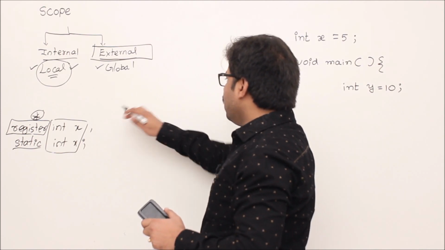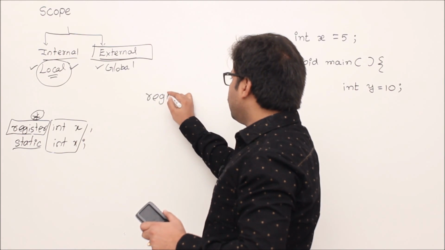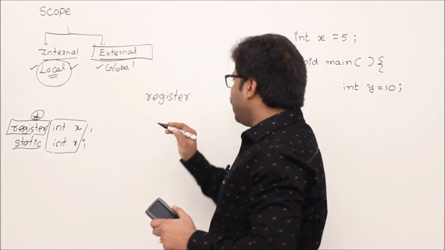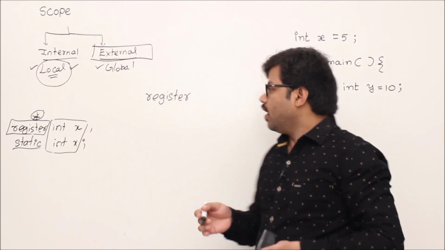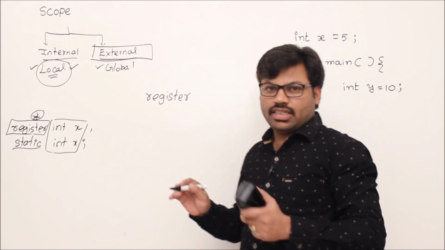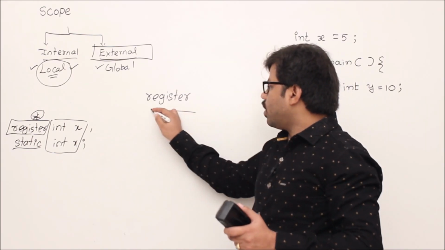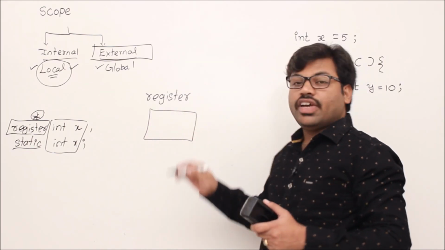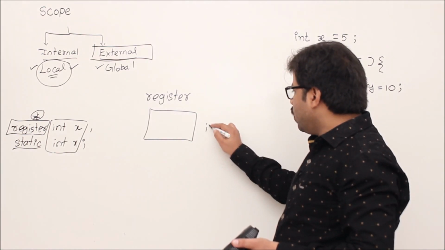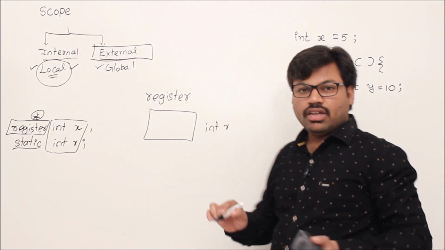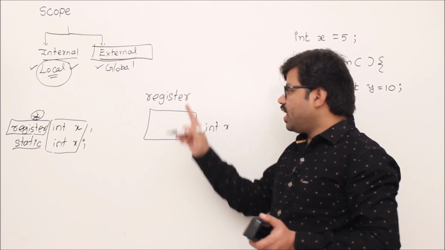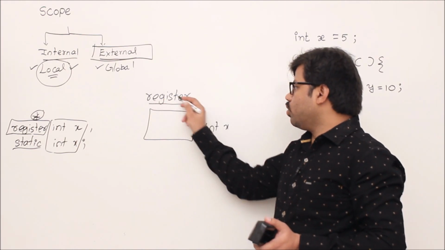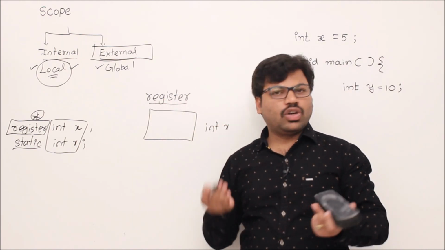So we'll see the purpose of everything one by one. First, let's begin with the purpose of register declaration. Why do we declare a variable as register? Whenever I declare a variable as register, you are saying that variable is very important for you. Example, you have a variable x in your programming, and I already told you the limitation of this register keyword is only for local variables. We can't use it for global variables.